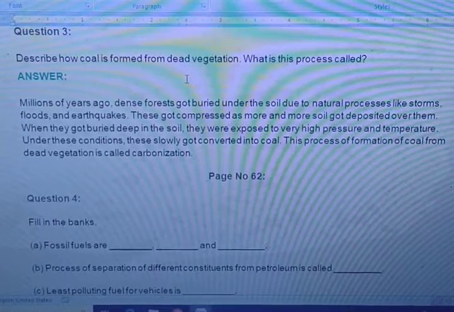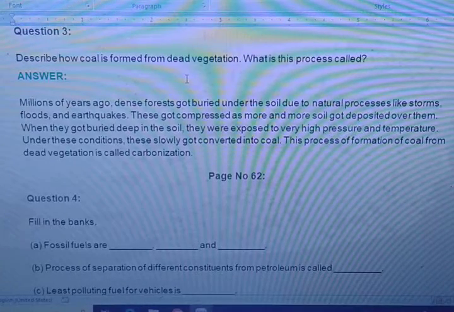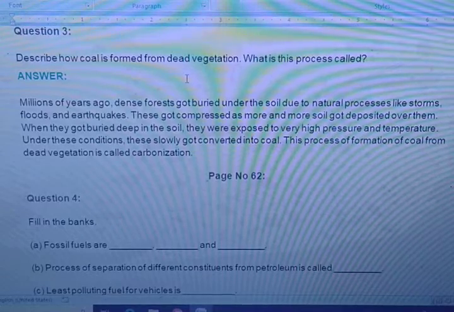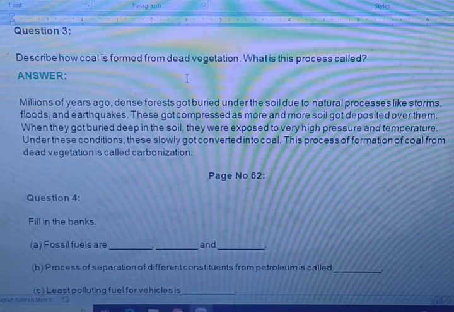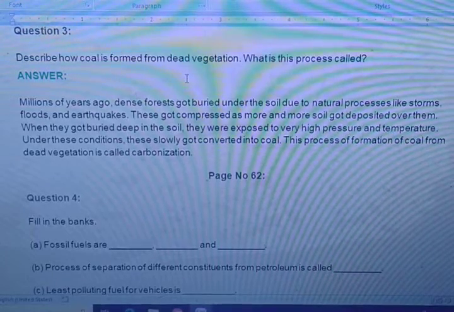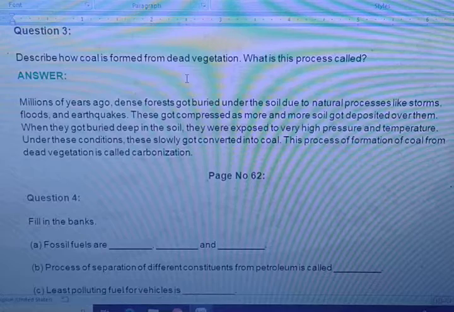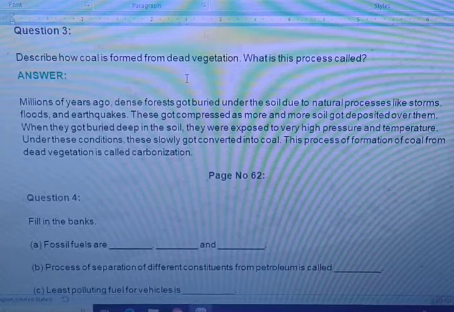These got compressed as more and more soil got deposited over them. When they got buried deep in the soil, they were exposed to very high pressure and temperature. Under these conditions, these slowly got converted into coal, and this process of formation of coal from dead vegetation is called carbonization. Very, very important question for the exam.